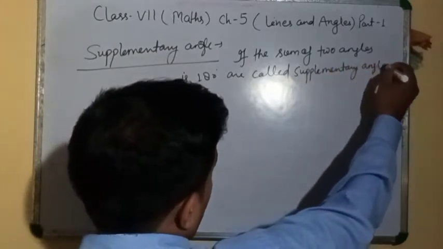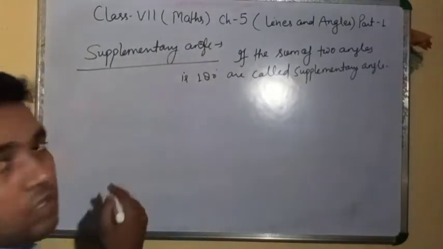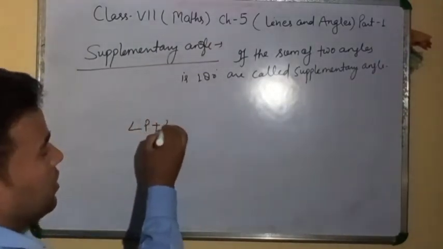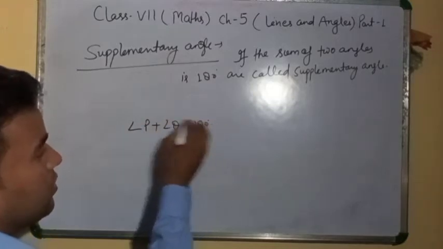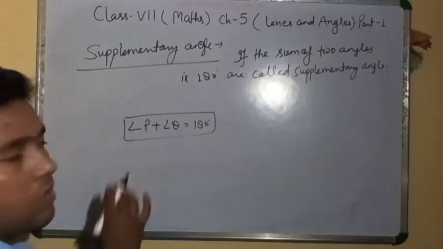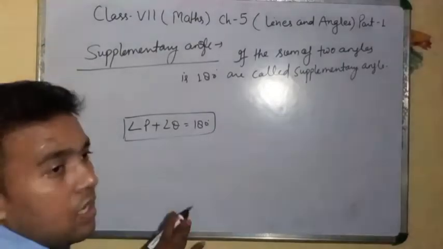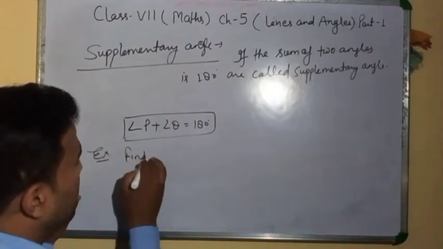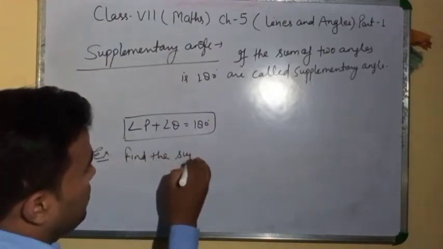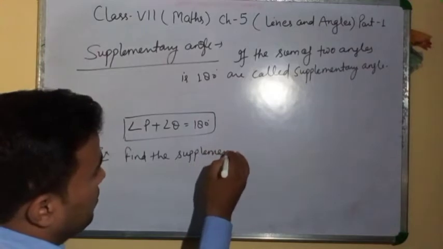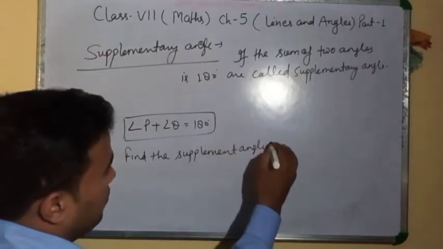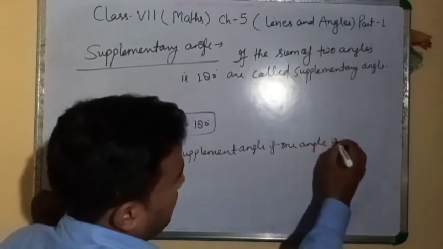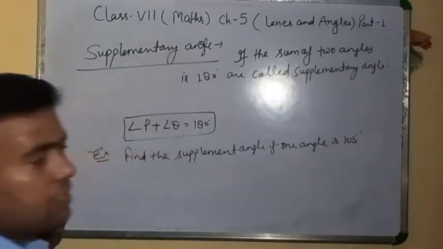Clear? We can say if angle P plus angle Q equal to 180 degree. Example, find the supplement angle if one angle is 105 degree.